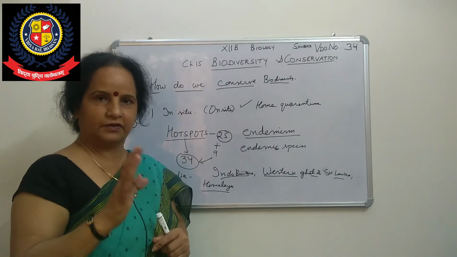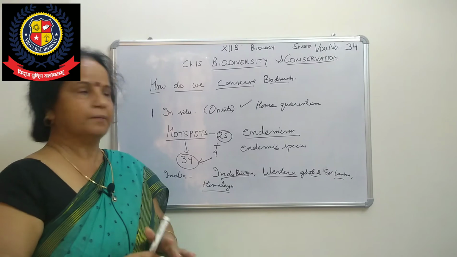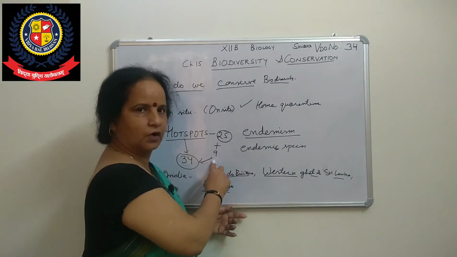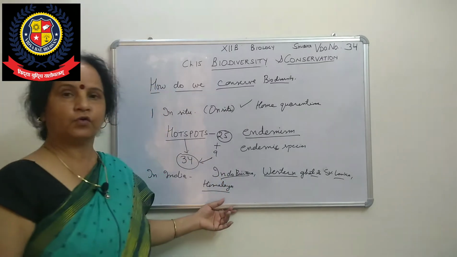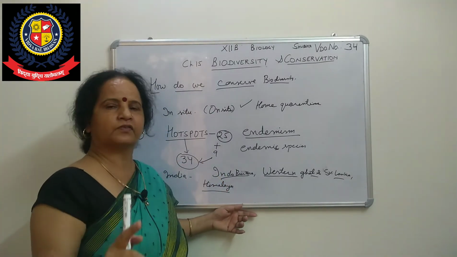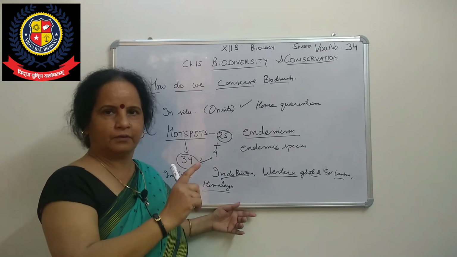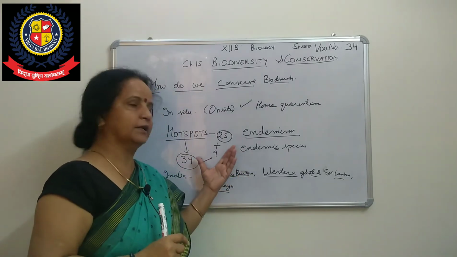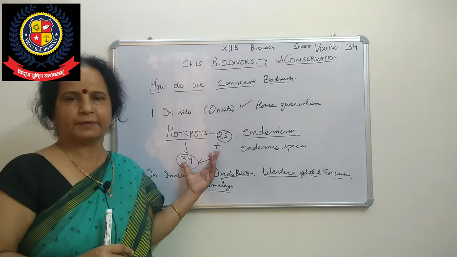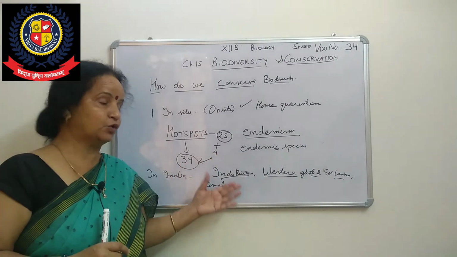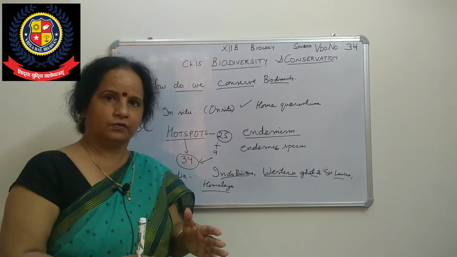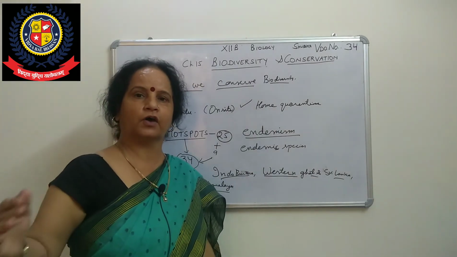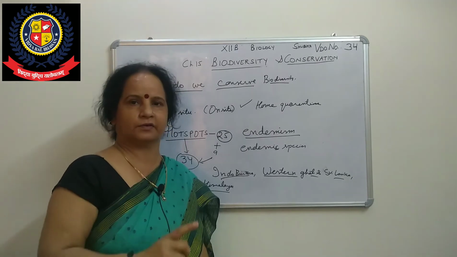Are you getting me? That calculation is also given in a book. The total area of the 34 hot spots is covering only 2% of the total earth area. मतलब पूरी अर्थ का जितना एरिया है उसका 2% ओनली क्या है, 34 हॉट स्पॉट का एरिया. It means it is very less, but if we protect that 2%, then we can decrease the rate of mass extinction of biodiversity by 30%.